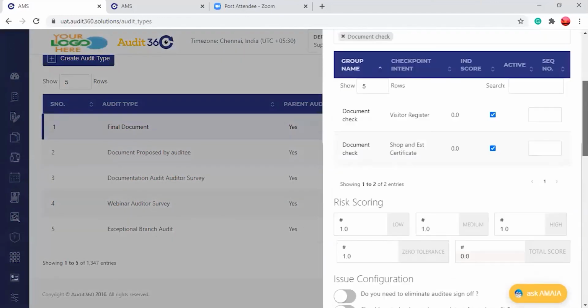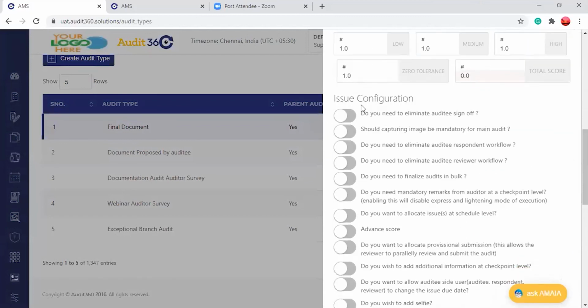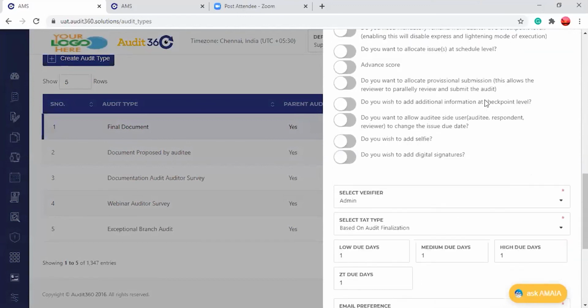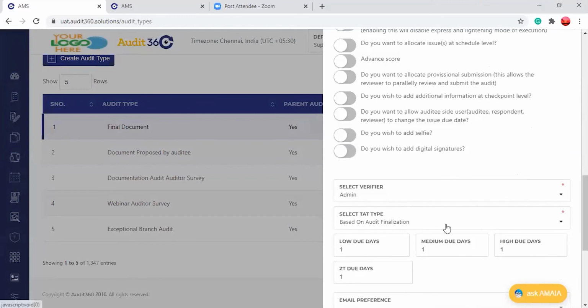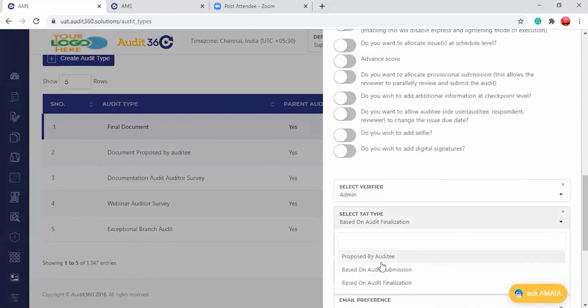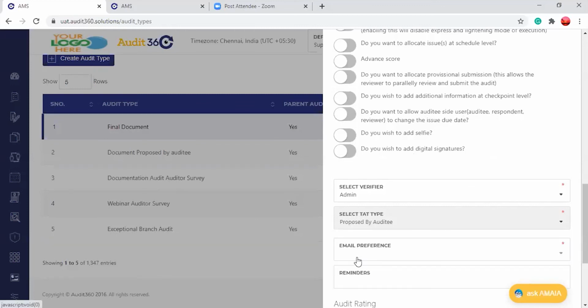Do you need to eliminate auditee sign off? I haven't eliminated the sign off. There are three options, based on the TAT type, based on the audit finalization. One is proposed by auditee, one is based on audit submission, and one is on audit finalization. Whenever you want, the audit type is predefined or already preset by the admin, super admin, as to what has to be done. If it is proposed by an auditee, you will get a due date there.